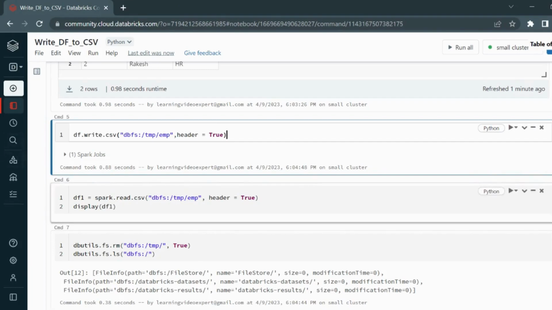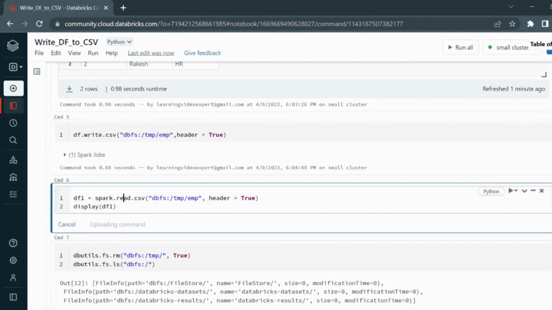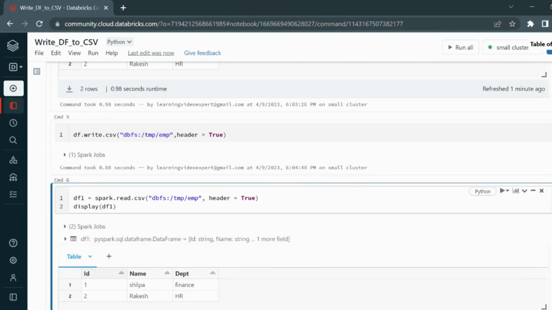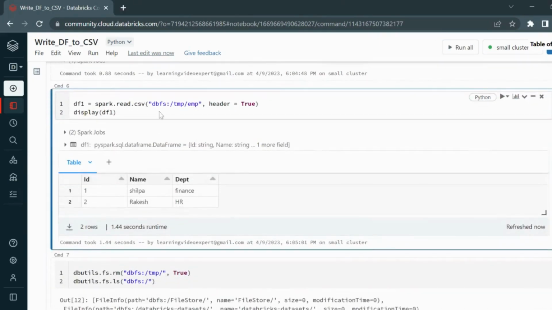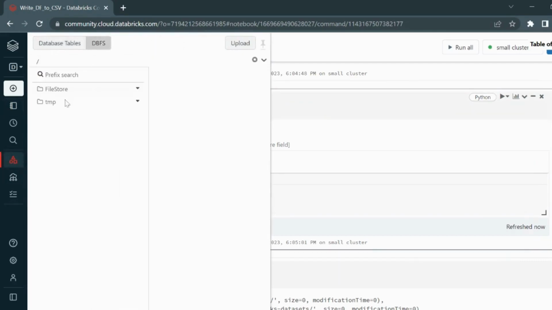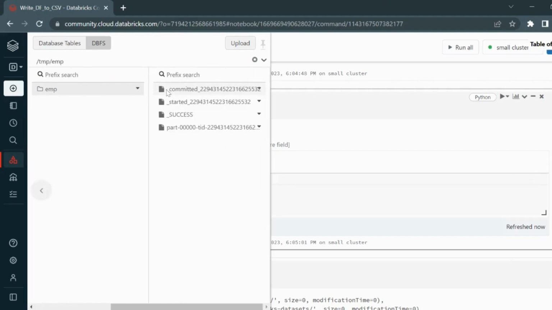So let me go ahead and read that file now from that employee folder. So now you see it has read the file from that particular DBFS location itself. If I go to data and DBFS, there is a temp folder now created, there is employee, and there are some files here.